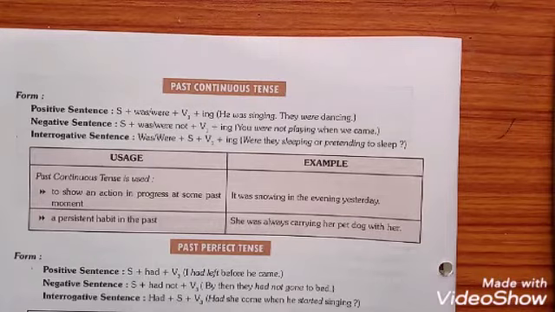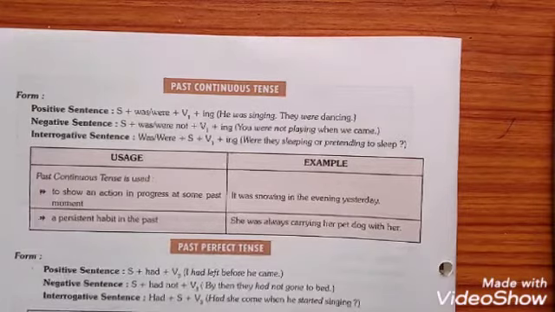Students, other special usages of past tense are as follows. If two actions take place in the past simultaneously or one by one, simple past tense is used in both of the sentences. The sun rose and the fog disappeared. Once again, the sun rose and the fog disappeared. These two actions took place in the past simultaneously. That's why in both of the sentences, simple past tense has been used.